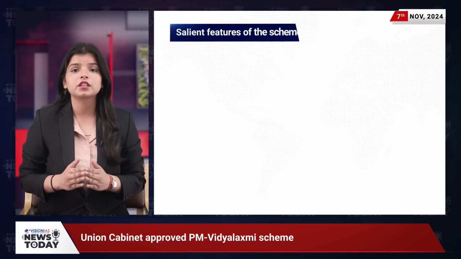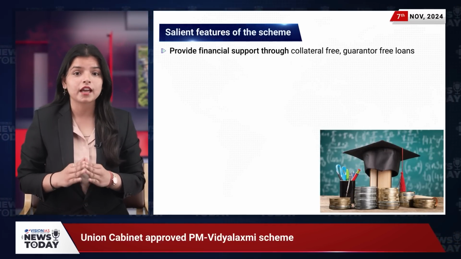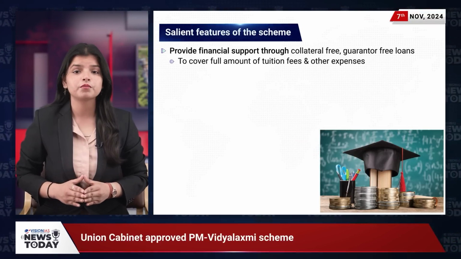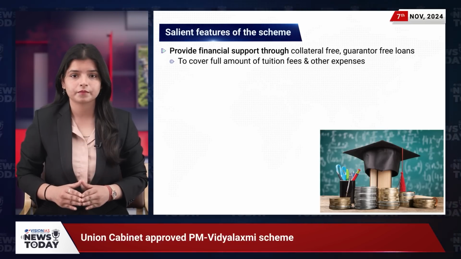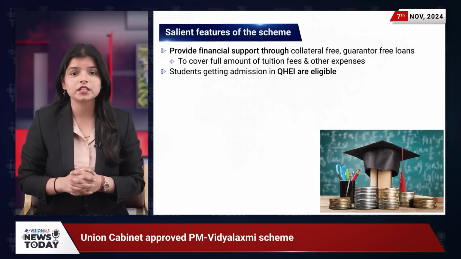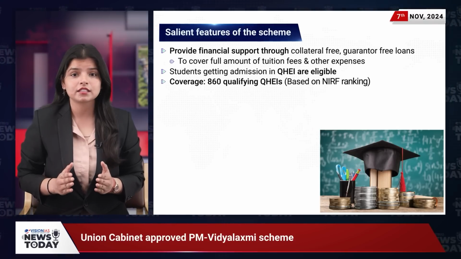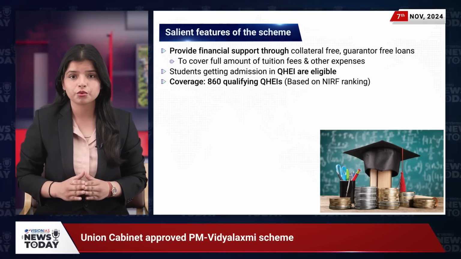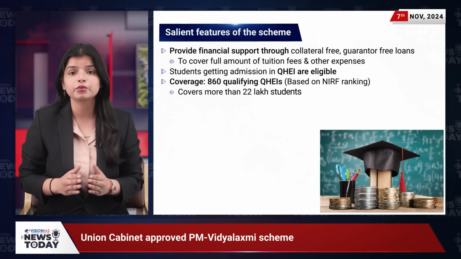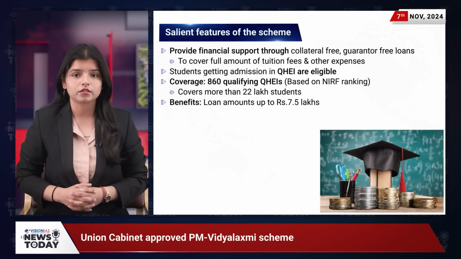Now, diving into the key features of the scheme. The objective here is to offer collateral-free, guarantor-free loans from banks and financial institutions, covering not only tuition but also other academic expenses. Under the PM-Vidyalaxmi scheme, students admitted to quality higher education institutions are eligible. Currently, 860 quality higher education institutions based on NIRF rankings qualify under this scheme, covering over 22 lakh students. For those who qualify, the benefits are substantial.